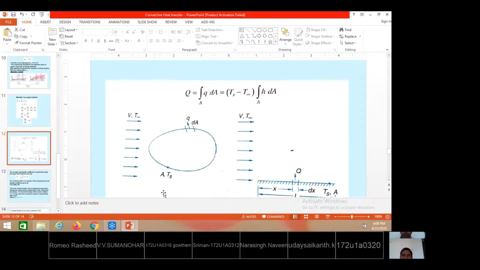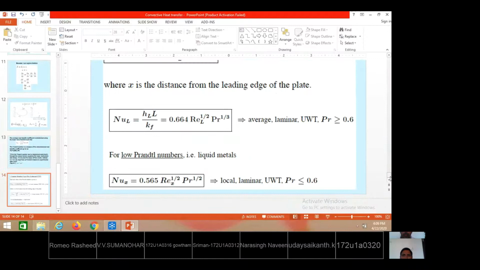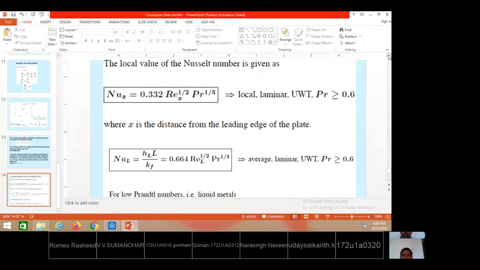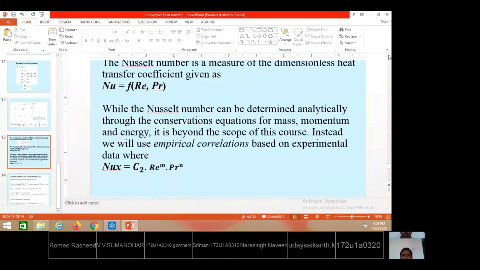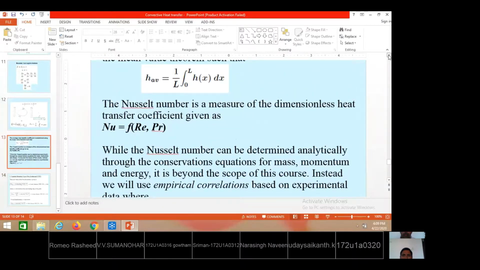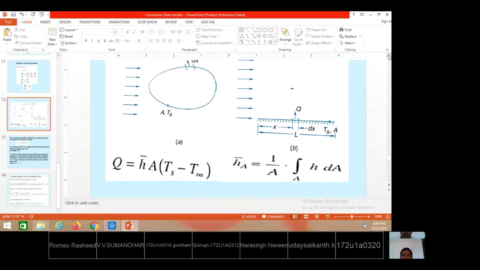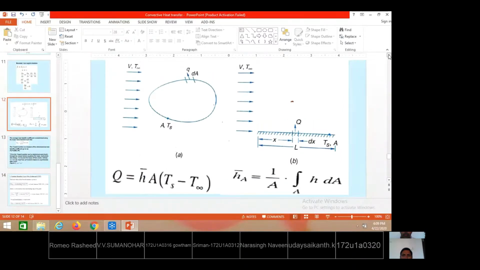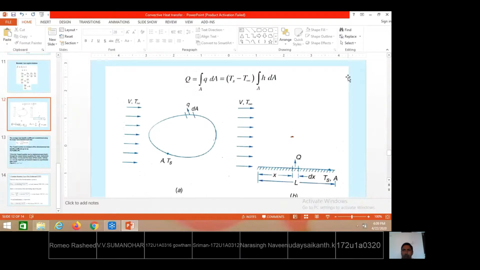And one more thing we have seen already: the relation between average heat transfer coefficient and local heat transfer coefficient. I told you local heat transfer coefficient is different, and average heat transfer coefficient also is different. What is the relation between them that we are trying to derive now? When you know the heat flux value, how do you get the heat transfer rate?